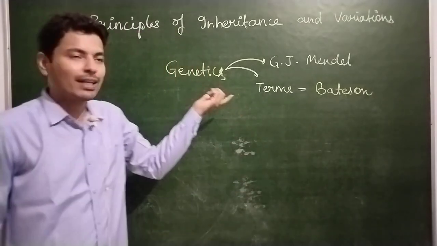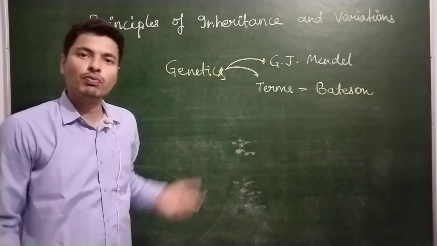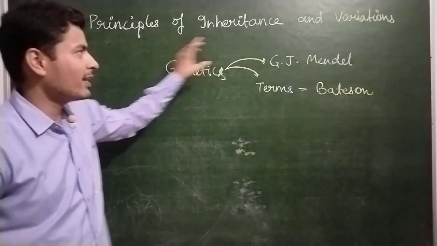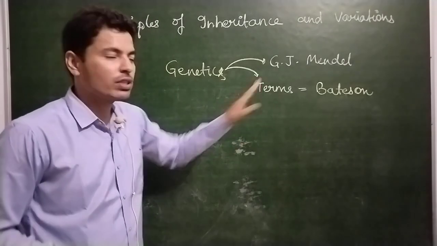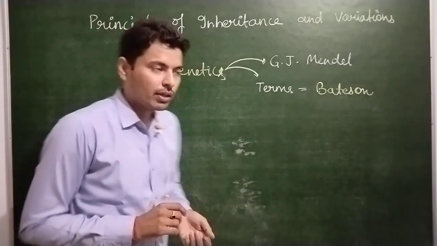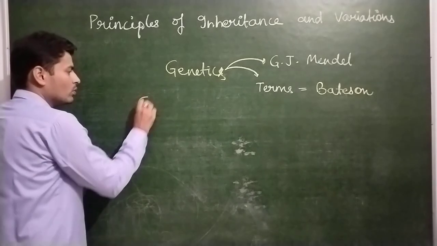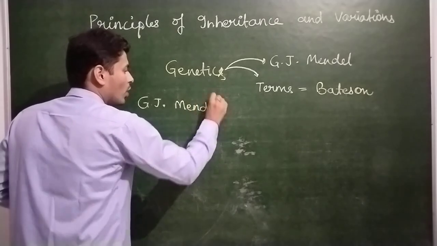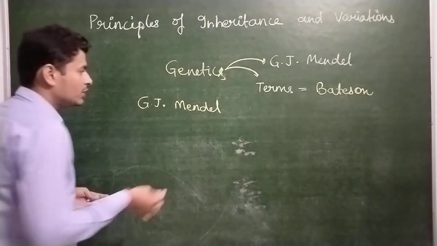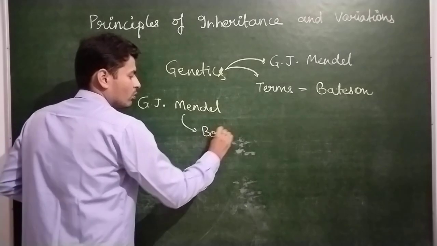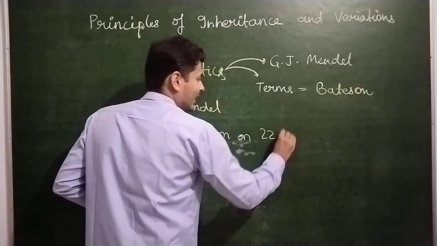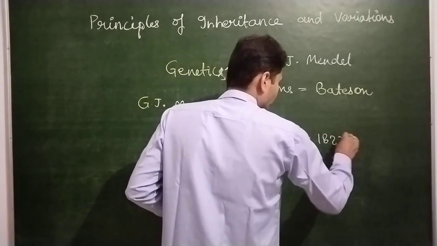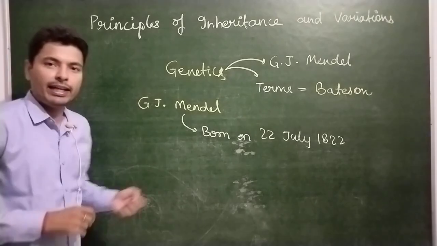These are the very basic points or questions which you all have to remember. So the father of genetics is G.J. Mendel and the term genetics was given by Bateson. Now let me tell you some more important things about the father of genetics, Gregor Johann Mendel. G.J. Mendel was born on 22nd July 1822.